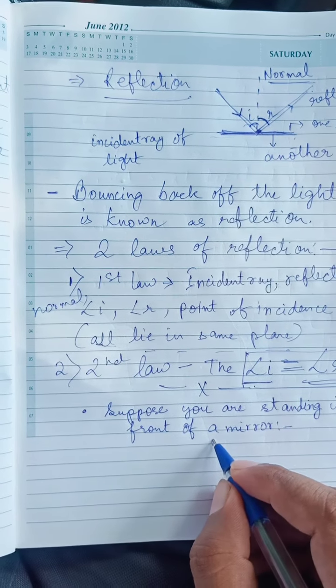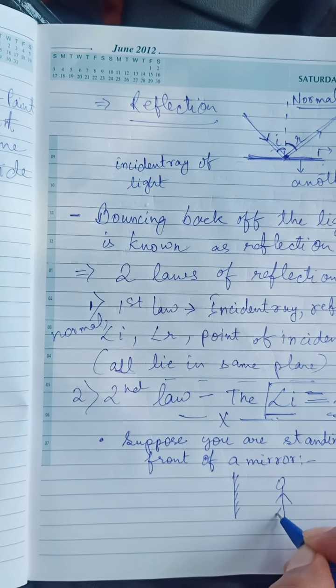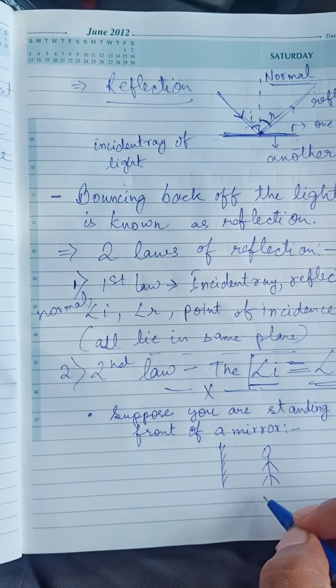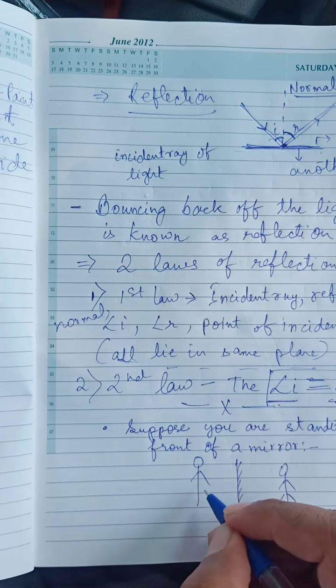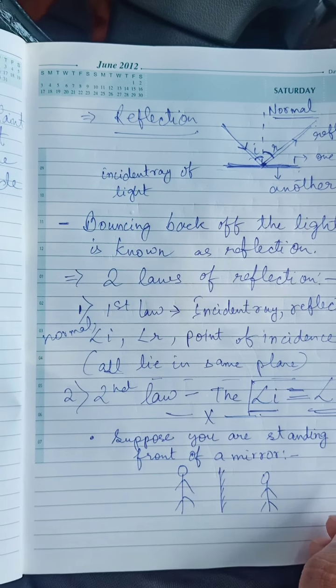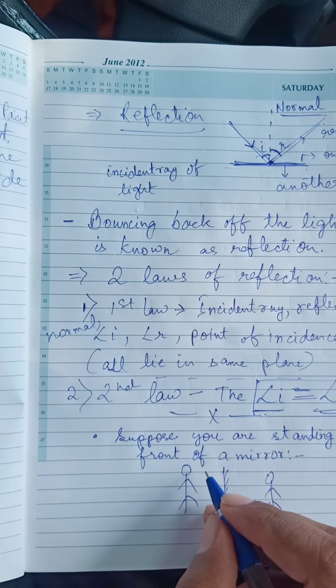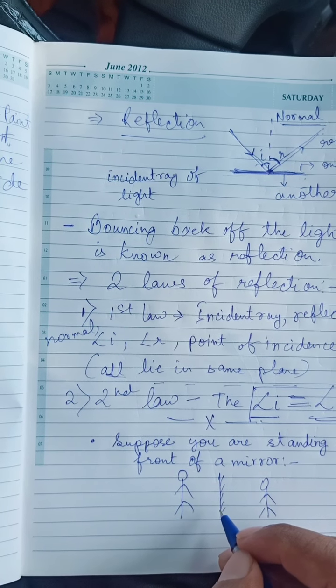What do you observe? Suppose this is a mirror, and you are standing here. You observe that the same you are also standing over here. Is it or not? This is what we see in our mirror: we are standing at this side, but at the other side also someone is there. That is how our image is formed.